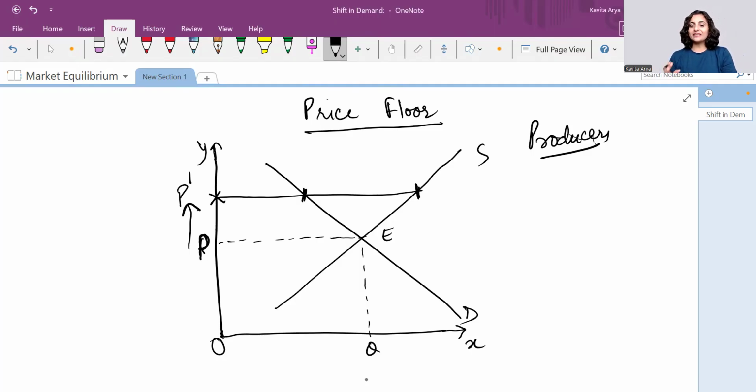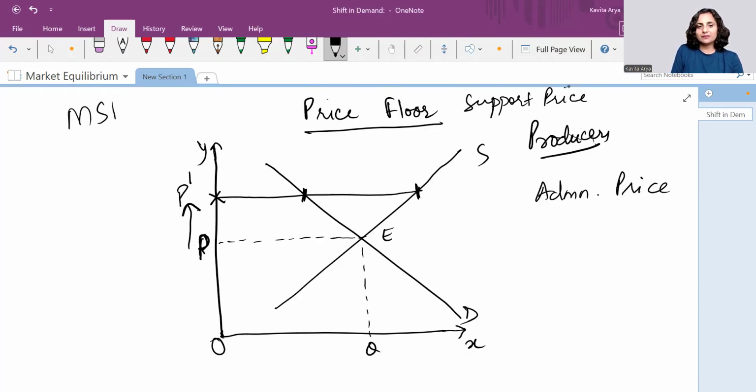So we are very much clear what this is? This is the direct intervention policy of the government. We call it administered price, right? So this is called price floor or support price as well. And you would have come across the term MSP, minimum support price, right? Or support price. So the government here tries to benefit the poor producers or the agriculturists or the farmers by providing them a price which is justified for their work.